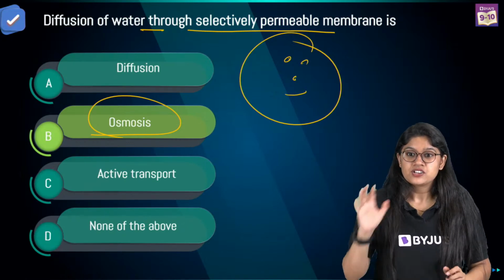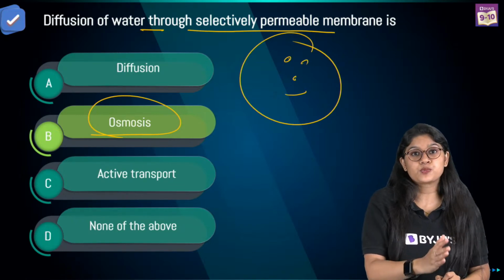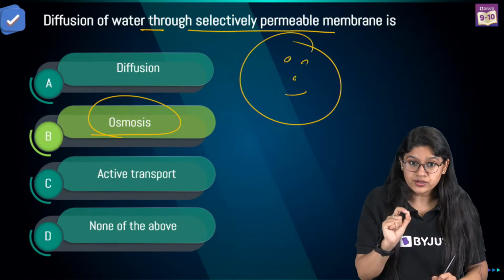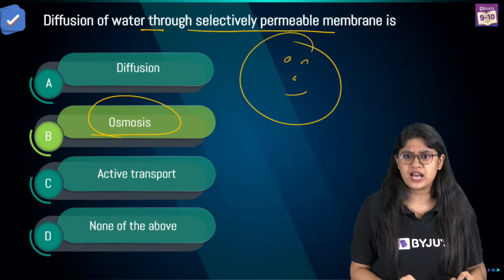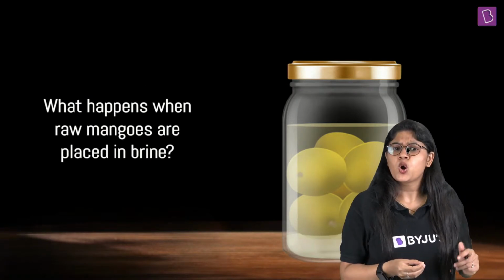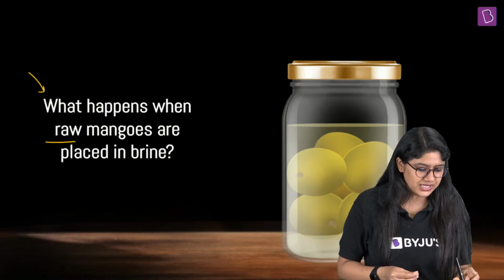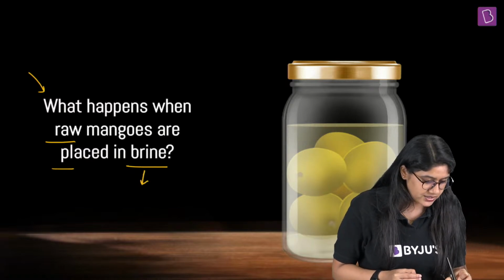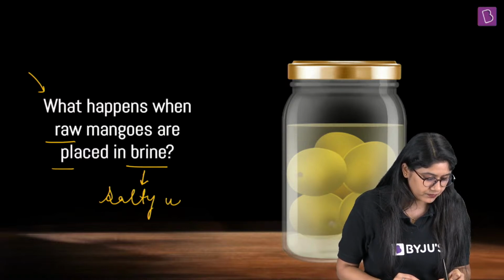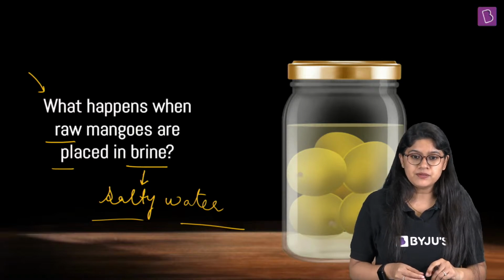Awesome. Now that we are clear about what is happening in osmosis and in diffusion, let's move to another very important concept in our textbook that will definitely come in your class. Let me ask you a question before we look into that topic. What will happen if you place raw mangoes in brine? That is, what will happen if you keep the mangoes in salty water? Tell me.